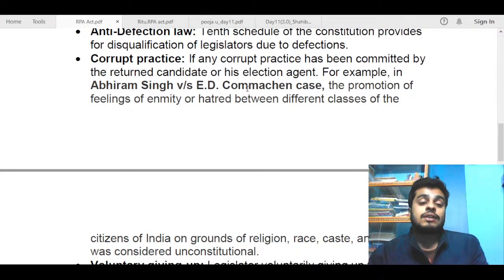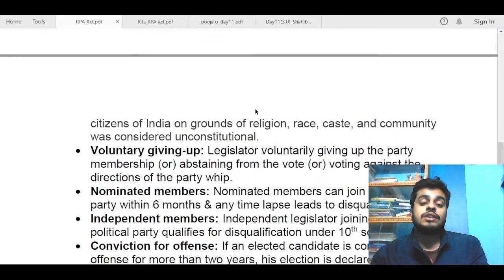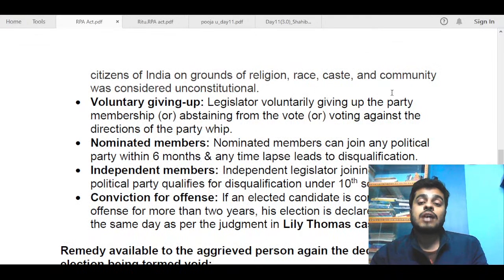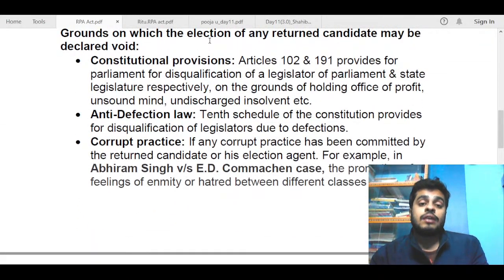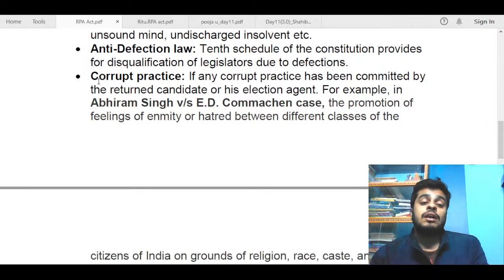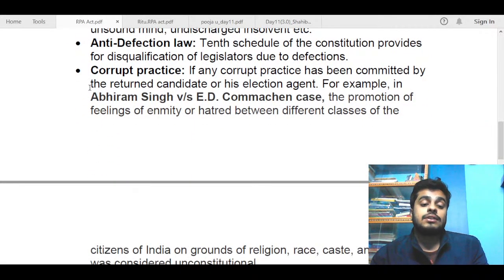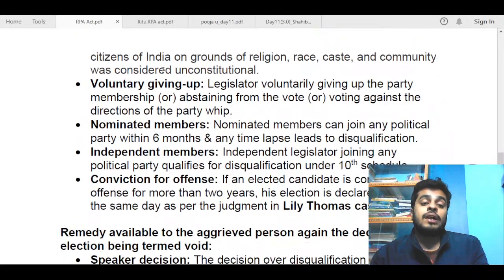So, for example, in the Abhiram Singh versus C.D. Commachen case, the promotion of feelings of enmity or hatred between different classes of the citizens of India on grounds of religion, race, caste, and community was considered unconstitutional. So, this is also a provision for disqualification. Election of any returned candidate can be declared void if he is found to be elected through use of corrupt practice.